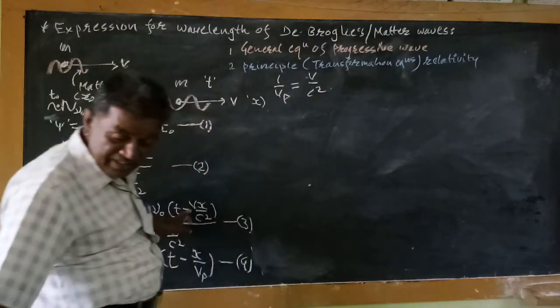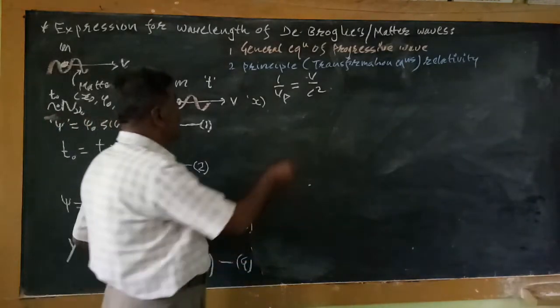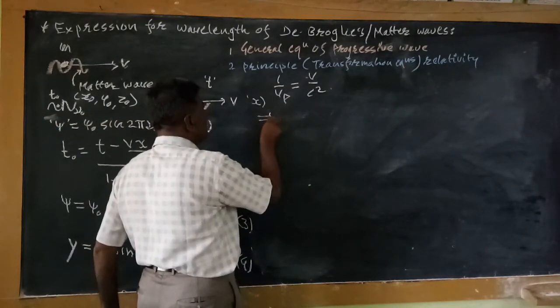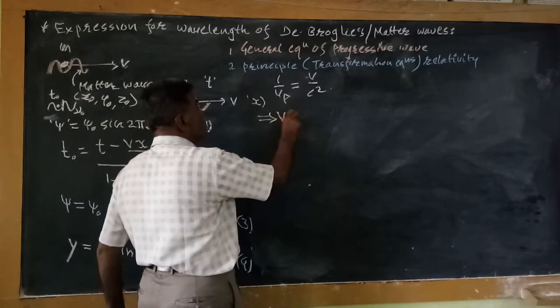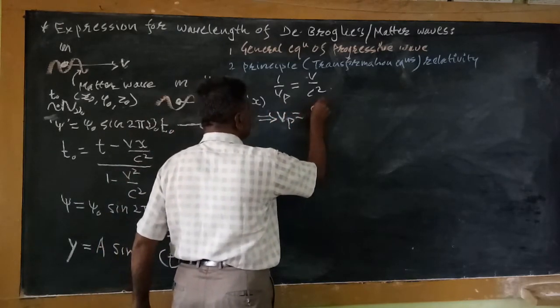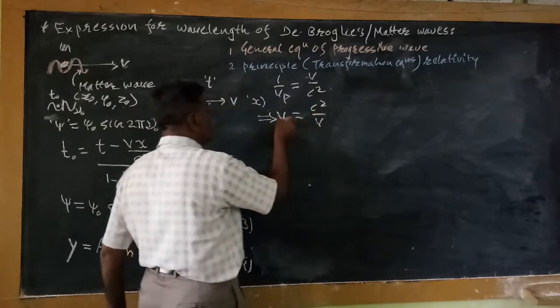Rearranging this equation, we get Vp equal to c square divided by v, taking the reciprocal.